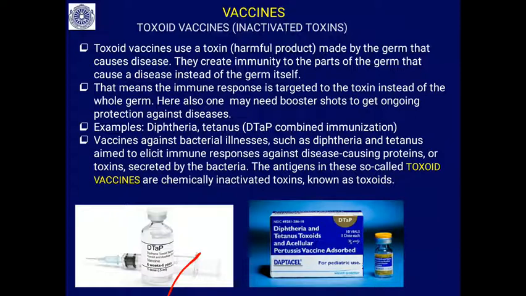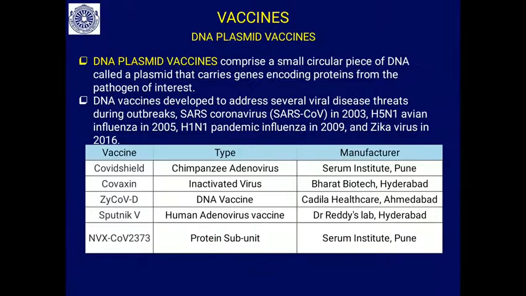The antigens in these so-called toxoid vaccines are chemically inactivated toxins known as toxoids. This is diphtheria and tetanus toxoid along with acellular inactivated pertussis vaccine together, giving protection for 3 pathogens. This one is for 2 pathogens. These are all commercial names. These are toxoid vaccines.